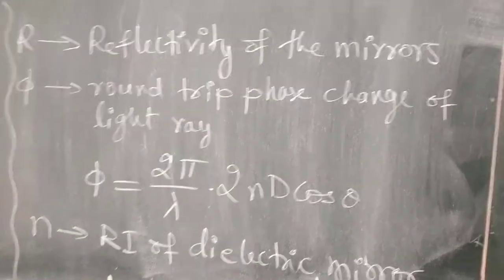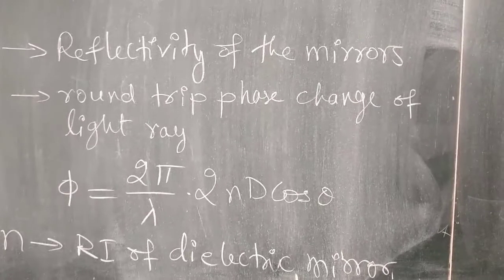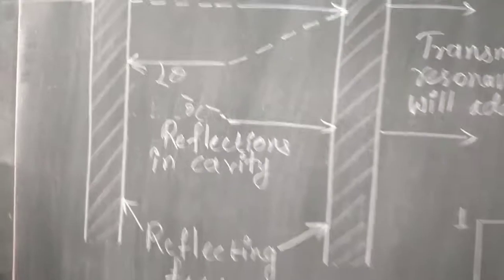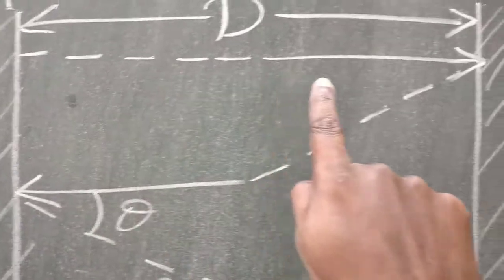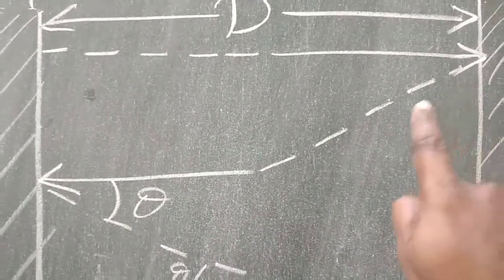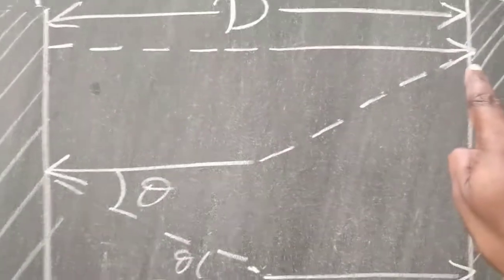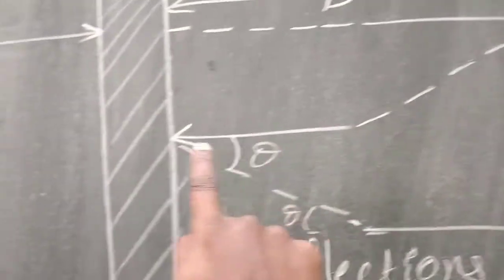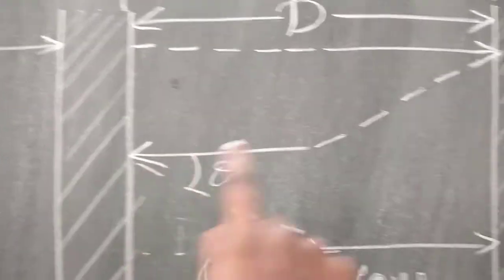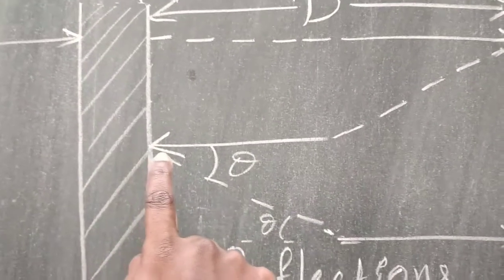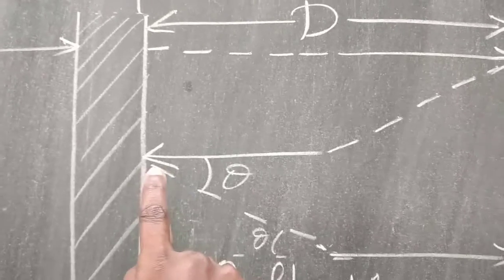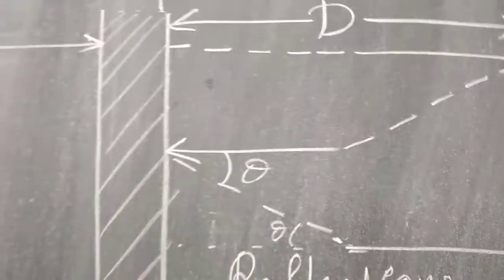And phi in this equation is the round trip phase change of the light ray. The light ray starts from here and travels till this point, and after reflecting back at this point, returns from this mirror to this mirror and is reflected back towards the first mirror. Then the total phase change for the optical wave is phi.